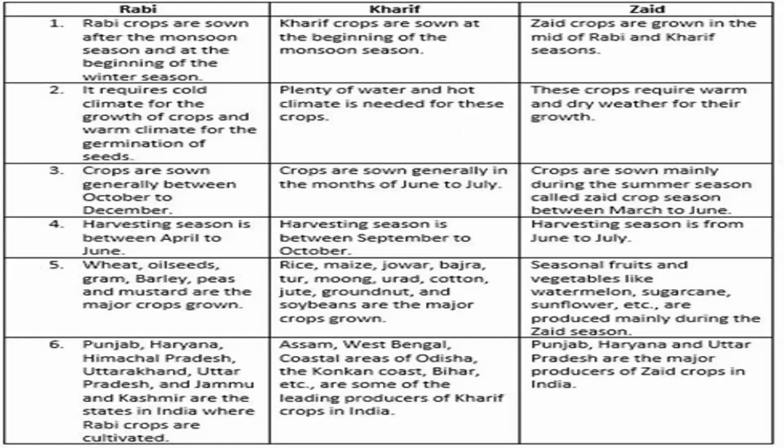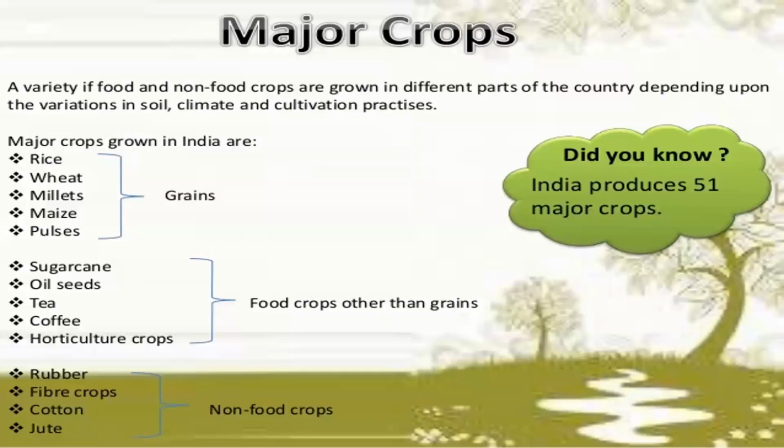This is the table I have given, and it shows the difference between Rabi, Kharif, and Zaid crops. Major crops grown in India are rice, wheat, millets, maize, pulses. They are called grains. India produces about 51 major crops. The food crops include sugarcane, oilseeds, tea, coffee, horticulture crops, whereas non-food crops are rubber and fiber crops like cotton and jute. These are called non-food crops.